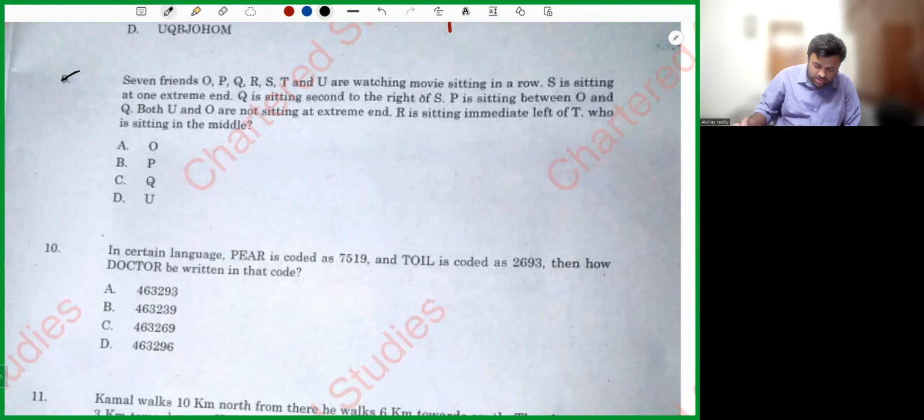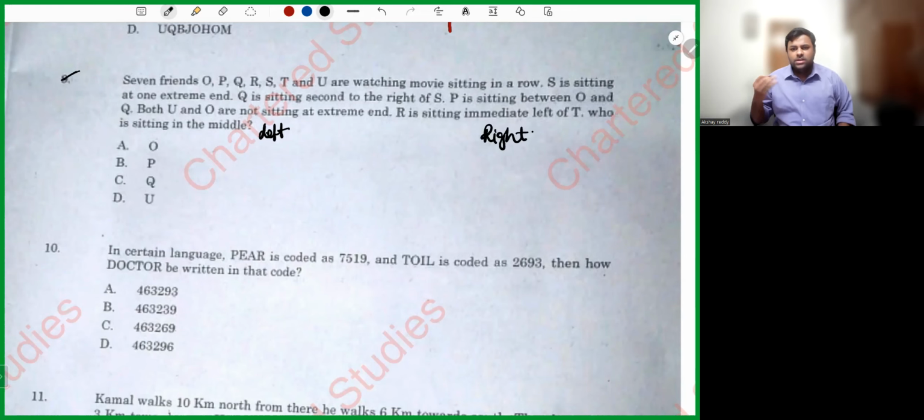Let's do it, my dear friends. 7 friends, O, P, Q, R, S, T, and U are sitting in a row. 7 friends. 1, 2, 3, 4, 5, 6, 7. S is sitting at one extreme end. I will not take it on right. I will take it on left because I already solved it. When I take it on the right, I'm not getting the answer. So I'm taking it left. In the exam, you can take one as right and one as left, and you can see.